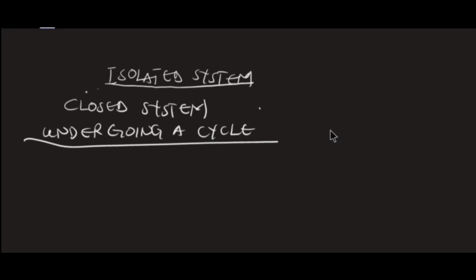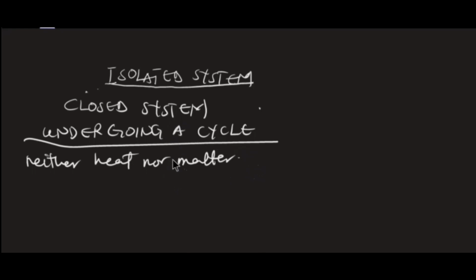In this video, I'm going to talk about an isolated system, then a closed system undergoing a cycle. An isolated system is a system which exchanges neither heat nor matter with its environment. So when you say a system is isolated, whatever is within the system is completely isolated from its environment. Now, a closed system undergoing a cycle, we'll come back to that.